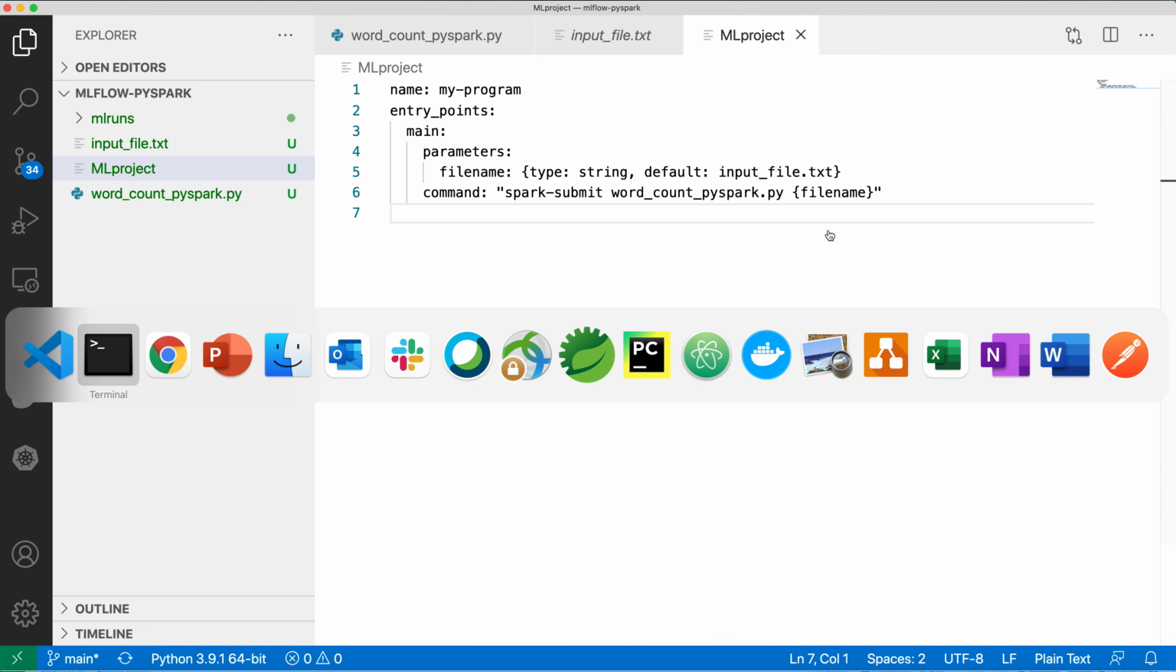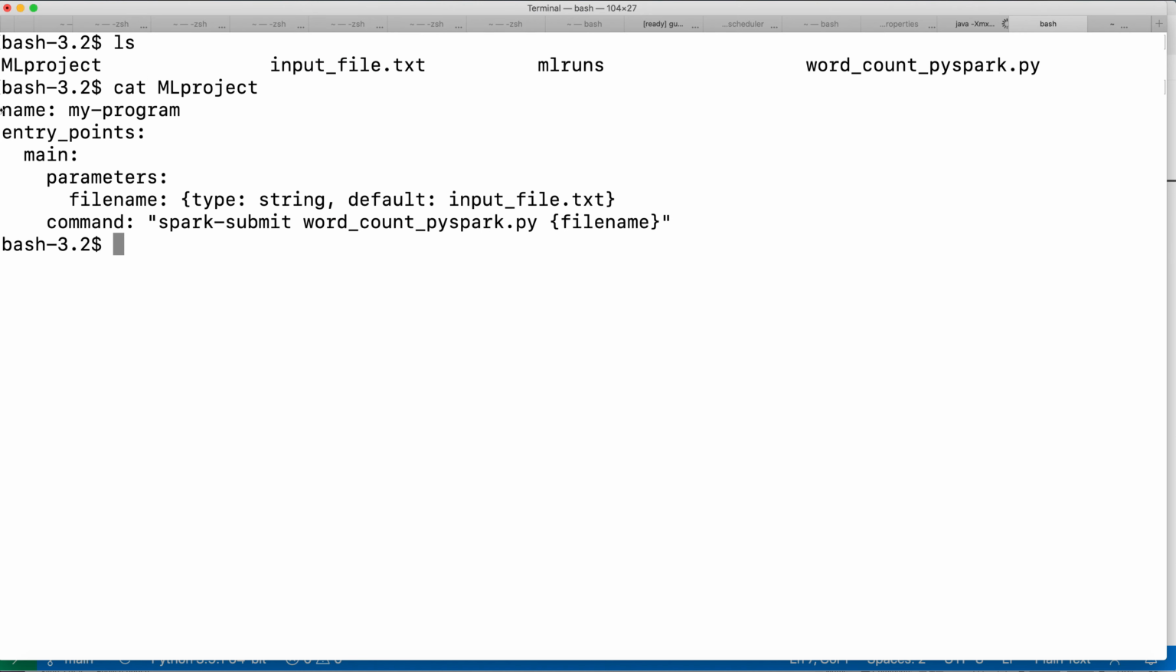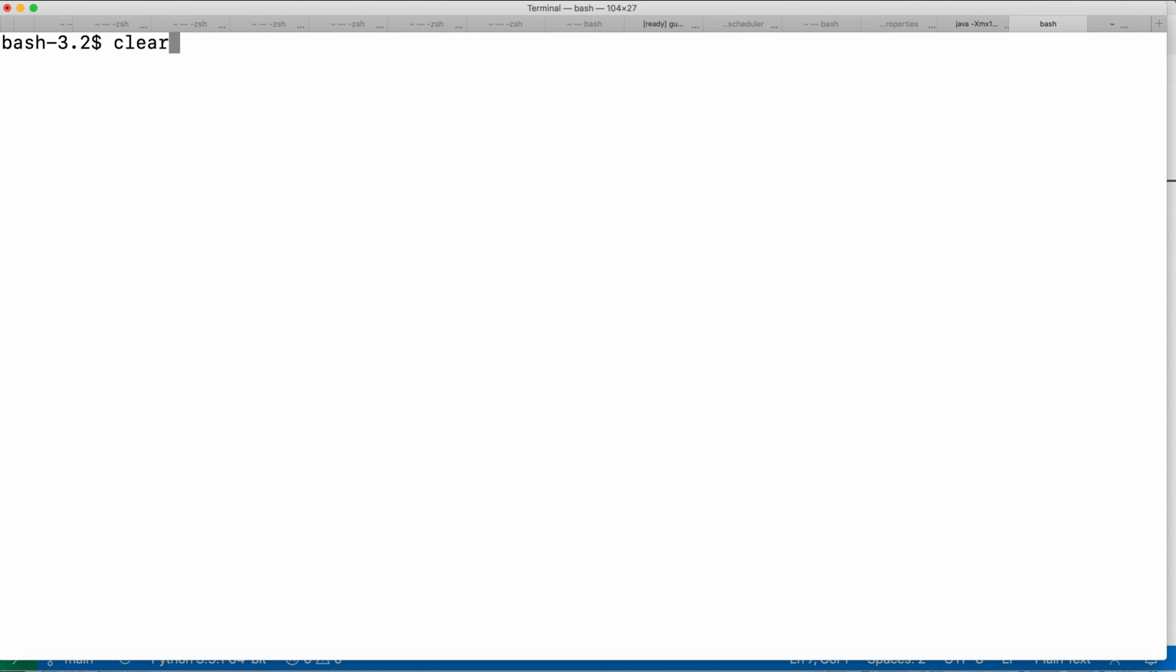If I look into this directory, you can see it's the same directory where I have word count, then I have the input file, and then I have my ML project. If I open the ML project, this is the same file which I was showing. It has a name, my program, then entry points has Spark Submit, word count command inside the main function, and the file name is a parameter. So if you want to run this program, the command to run this program is mlflow run.